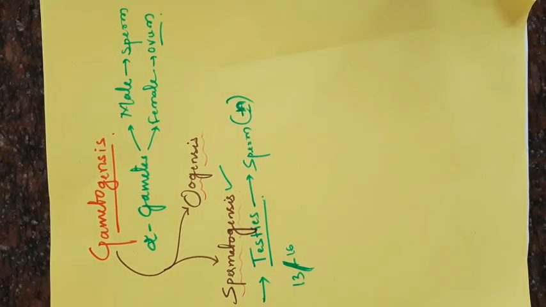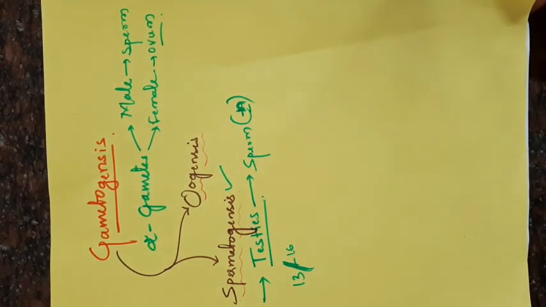Okay, students, concentrate here. Before starting the actual process of spermatogenesis, we have to know the role of certain hormones which initiate the secretion of certain factors for synthesis of sperm. The hormones are the biomolecules which enhance the production of sperm and help in spermatogenesis. That we have to discuss here.